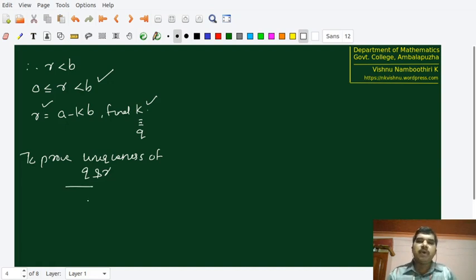If the Q and R we found is not unique, then there exist another Q dash and R dash satisfying exactly the same properties.